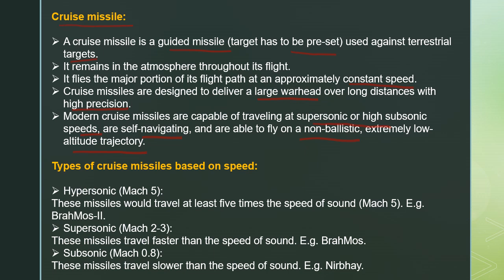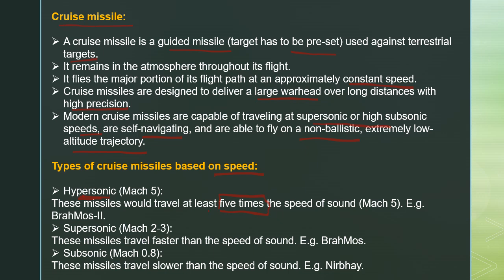And what does this mean by the supersonic and subsonic categories? Under the cruise missiles, based on speed, there are different categories of missiles. Some are hypersonic. What is meant by hypersonic? These missiles travel at least 5 times the speed of sound. So they travel more than 5 times the speed of sound.